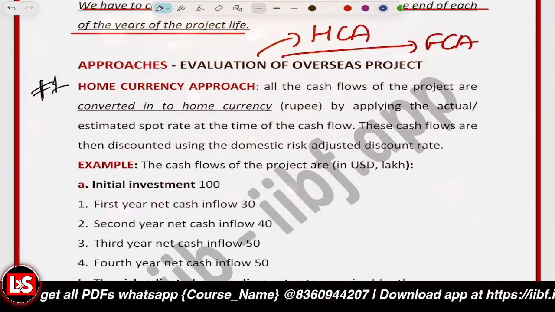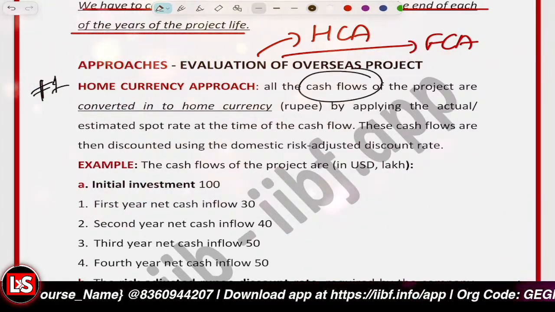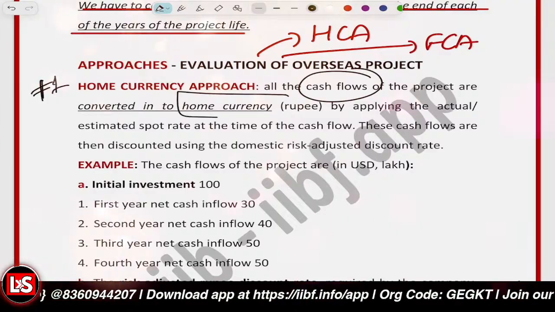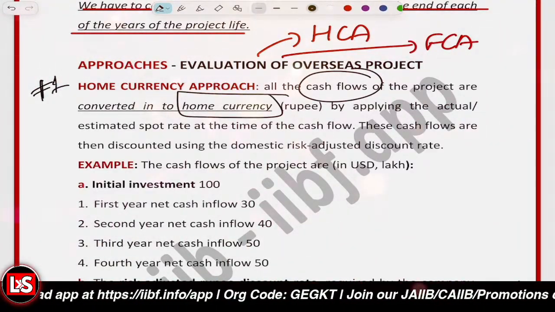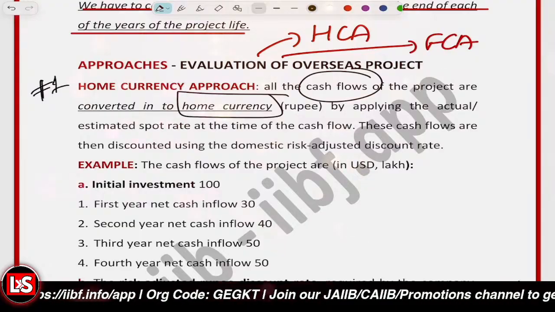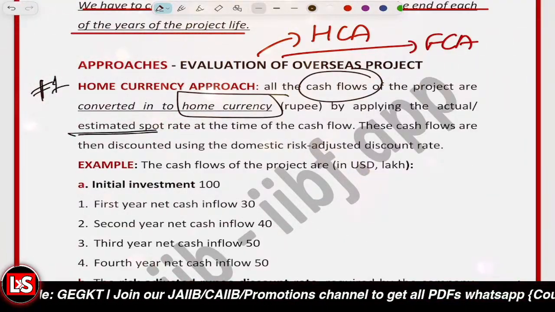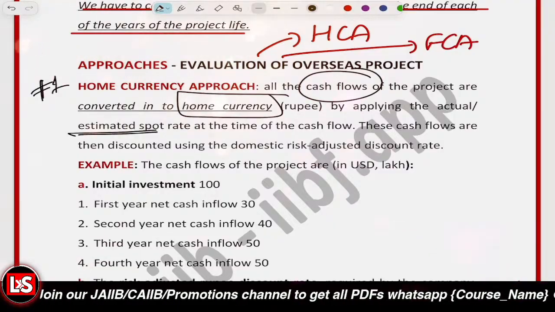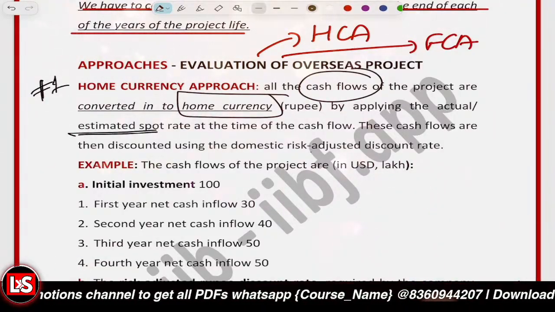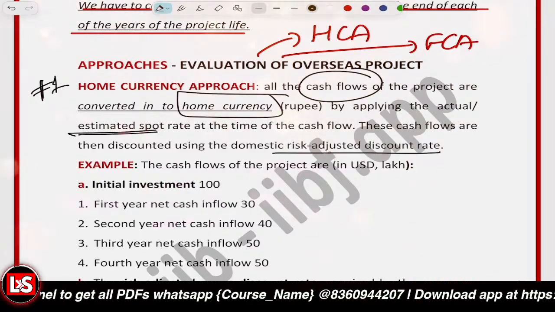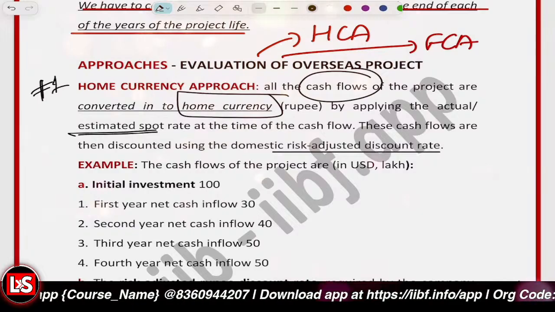Here, the cash flows are basically estimated, and those are converted into the home currency first of all. So we have to apply the estimated spot rate of that particular time, convert that cash flow into the home currency, and then discount it. For that purpose, we have to use the domestic risk adjusted discount rate.